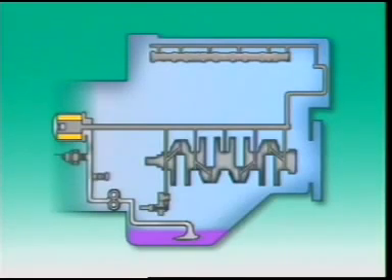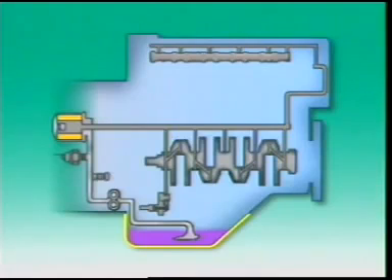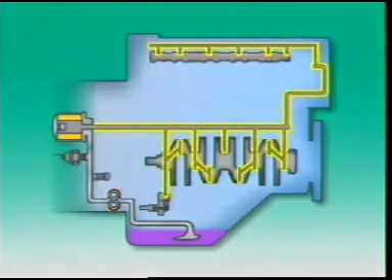A typical lubrication system consists of an oil sump, an oil pump, and oil galleries. The oil is stored in the sump, bolted to the bottom of the engine block. Oil is drawn from the sump by an oil pump. Oil galleries are small passages in the cylinder block that direct oil to the moving parts.